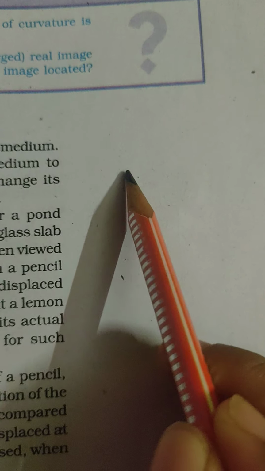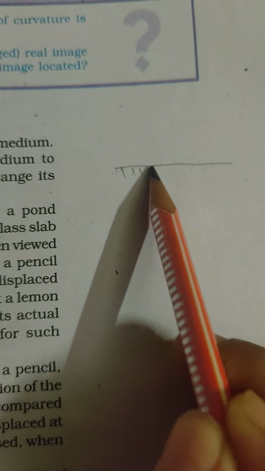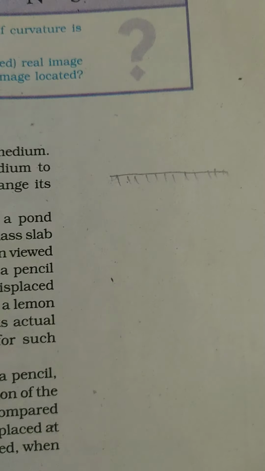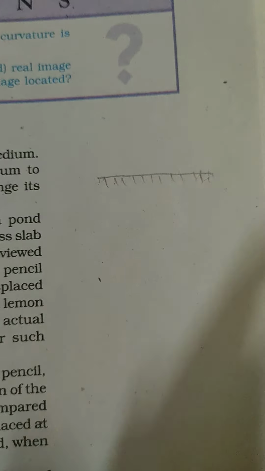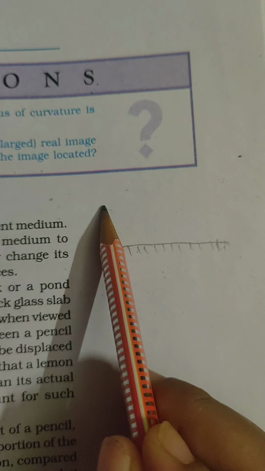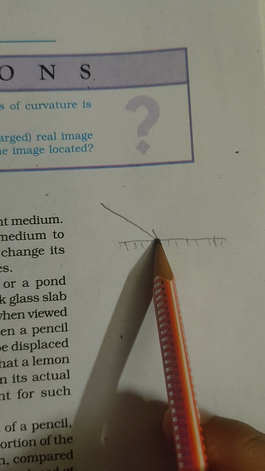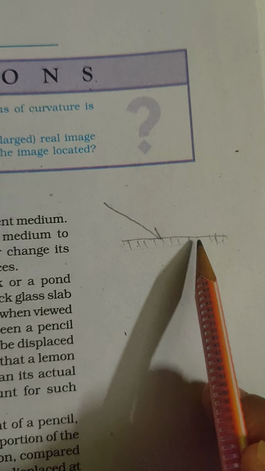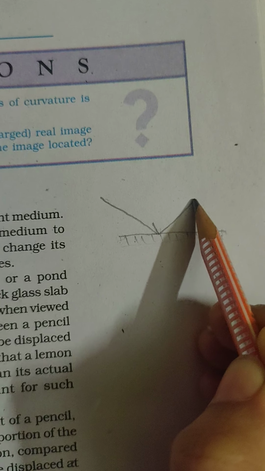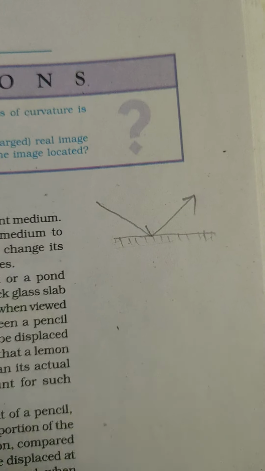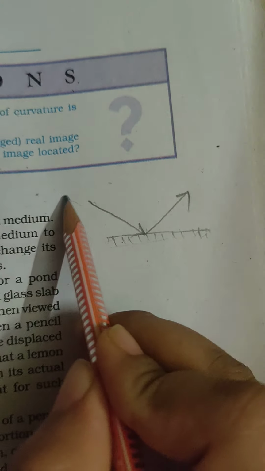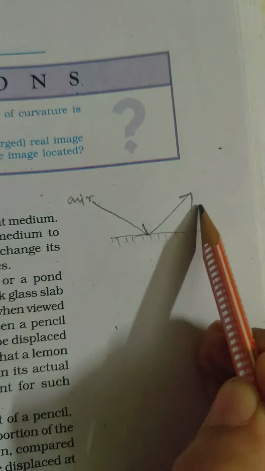See, this is for example a smooth surface. Whenever we talk about a smooth surface, you imagine a plain mirror that we use in our daily life. Now you see, a light is striking the smooth surface and then it is going back in the same medium. This is air, and this is also air.